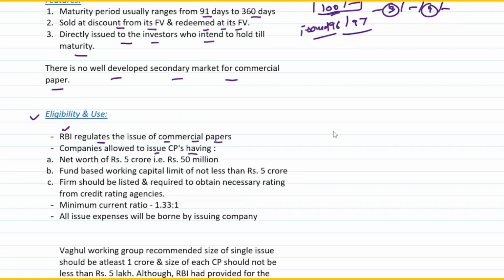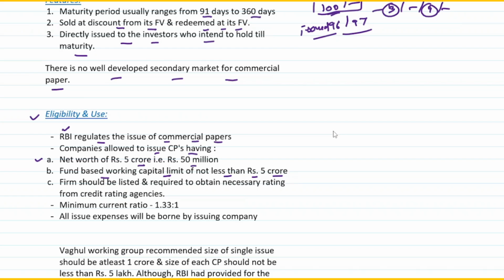First of all, they should have a net worth of rupees 5 crore. 5 crore is 50 million rupees. Then a fund based working capital limit of not less than rupees 5 crore should be there. So first of all, there should be a net worth of rupees 5 crore.